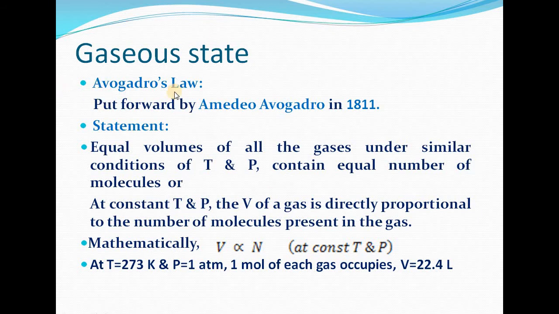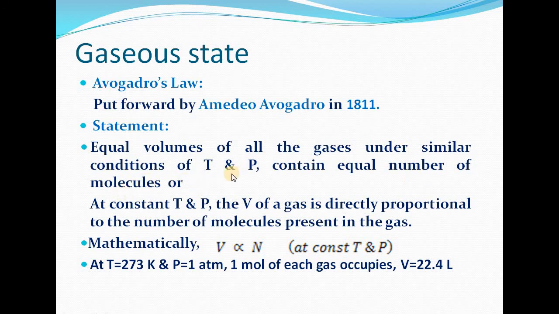Next one is Avogadro's law. Avogadro's law was put forward by Amedeo Avogadro in 1811. Now what's the statement of this law? According to this law, equal volumes of all gases under similar conditions of temperature and pressure, means we are keeping here temperature and pressure both constant, in that case, equal volumes of all the gases will have an equal number of molecules.